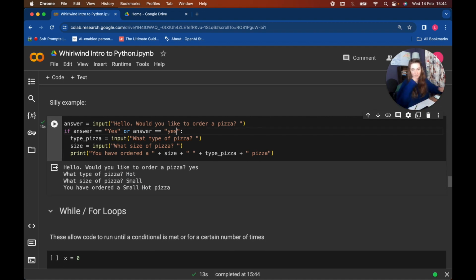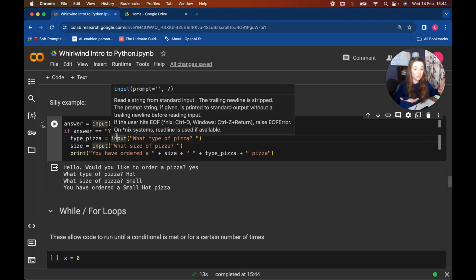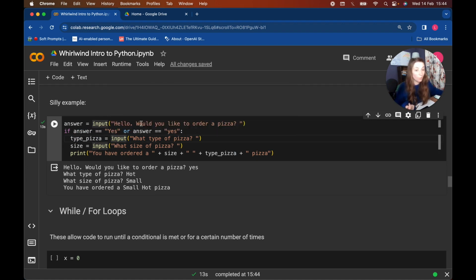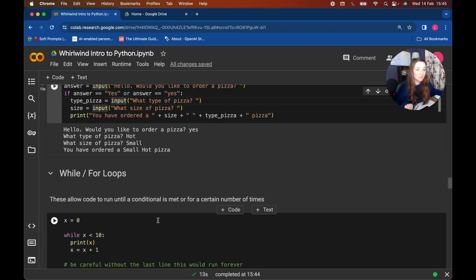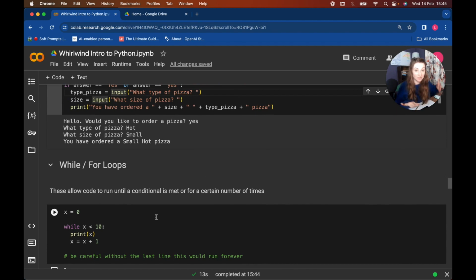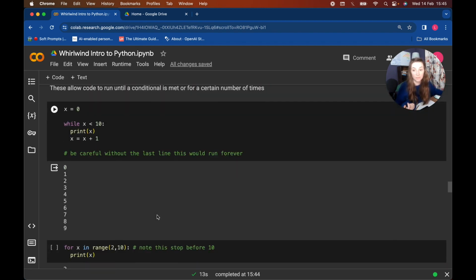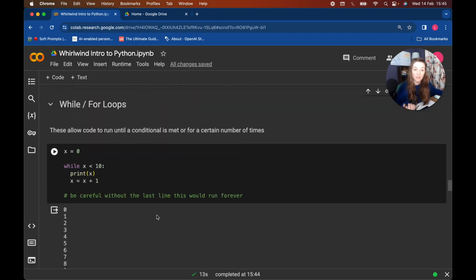Yay! Okay. There are more advanced ways to do that, but just to show you, you can have more than one condition. So we can have ands, where both conditions have to be true, or ors, where one or the other condition has to be true. So we can use those whenever we're writing if statements or other conditional statements like the ones we're going to go on to next. We have some other conditional statements that are called while and for loops.